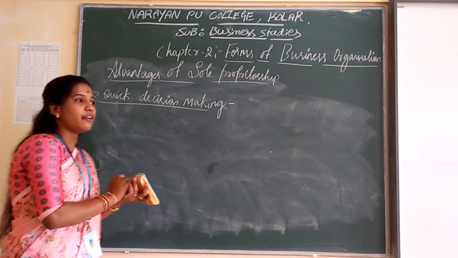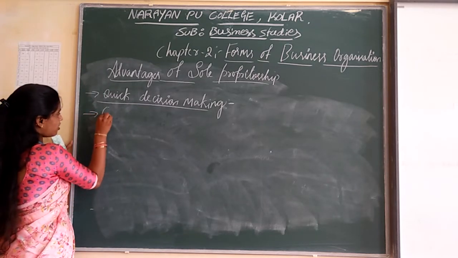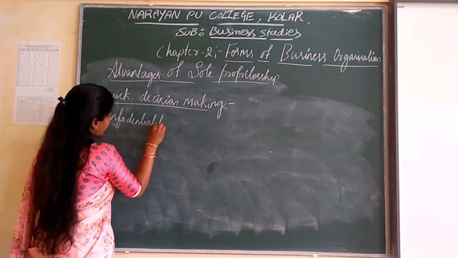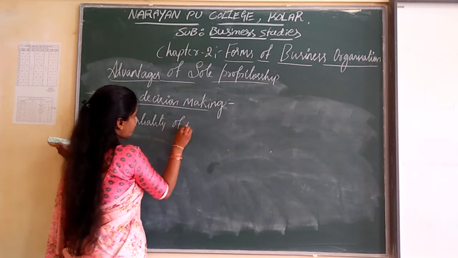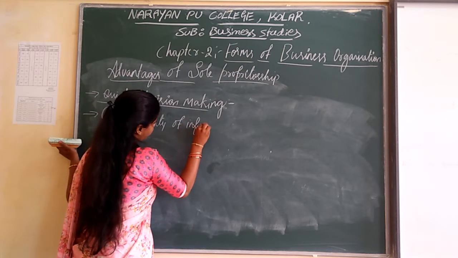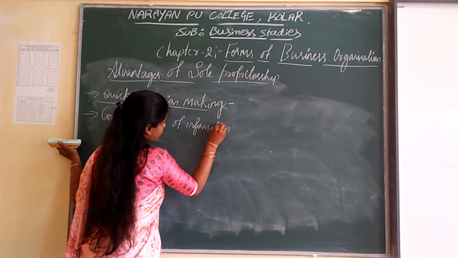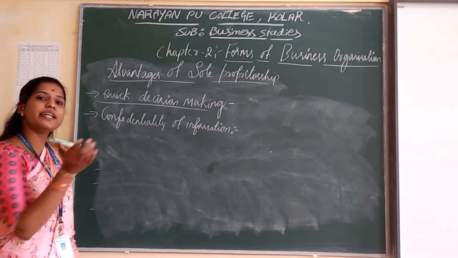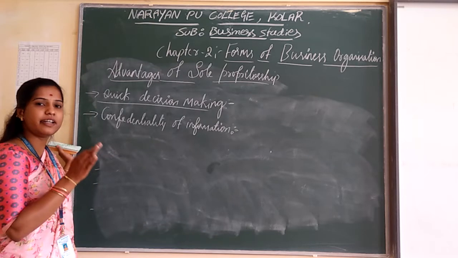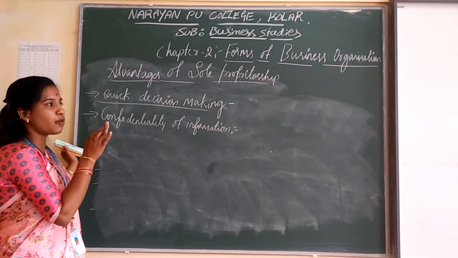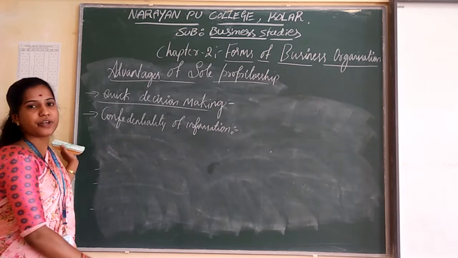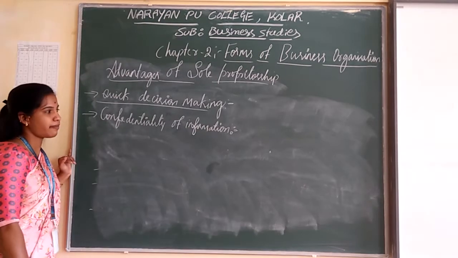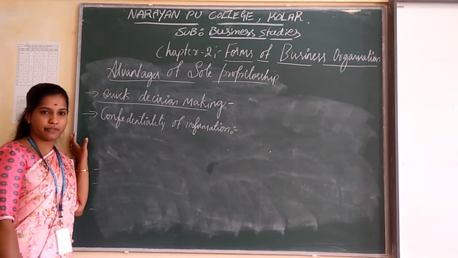And the next one is confidentiality of information. The confidentiality of information means in the sole proprietorship, the person who is going to manage his business organization won't give out information.